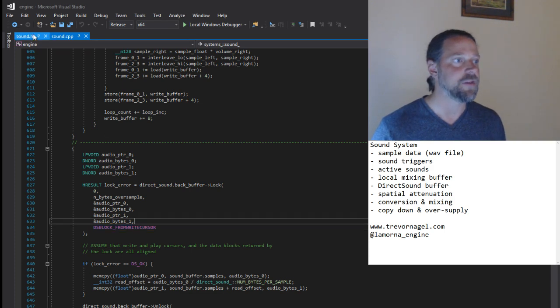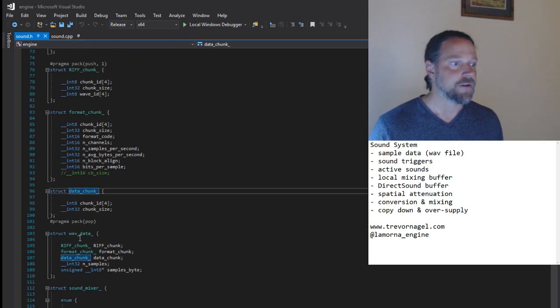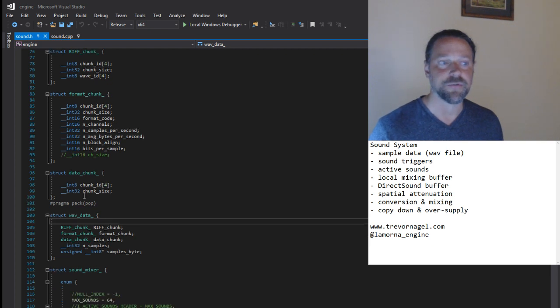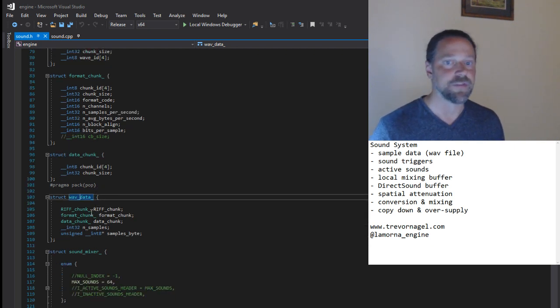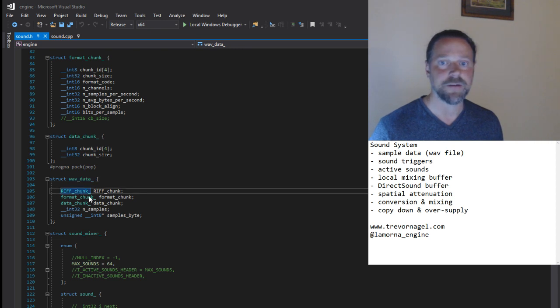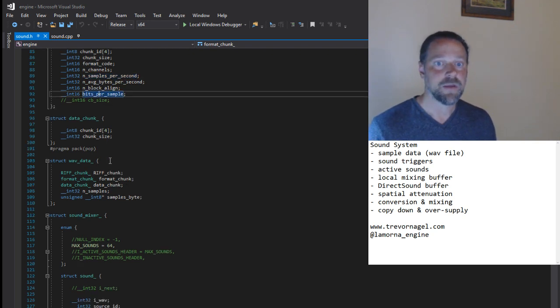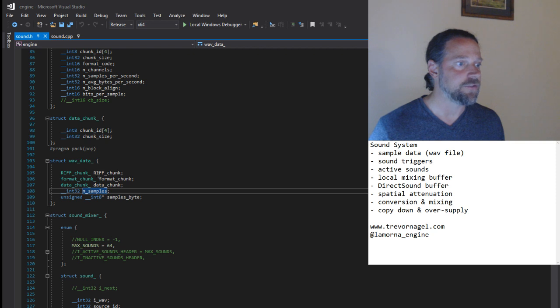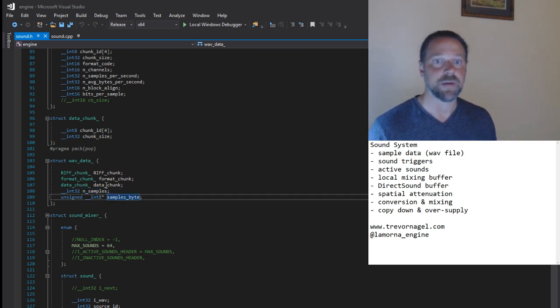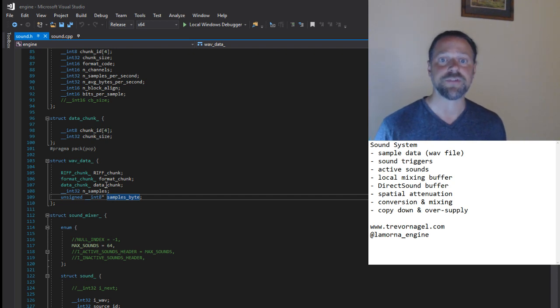This is the data structure that I use to store the WAV files, based off the WAV file spec. We have some header data that describes the file, things like the number of samples per second, number of bits per sample, and back in the main structure we have the number of samples present and then the actual sample data itself. The samples are stored in a single channel 8-bit unsigned integer format, but I convert to stereo 32-bit floating point for sound mixing and playback.